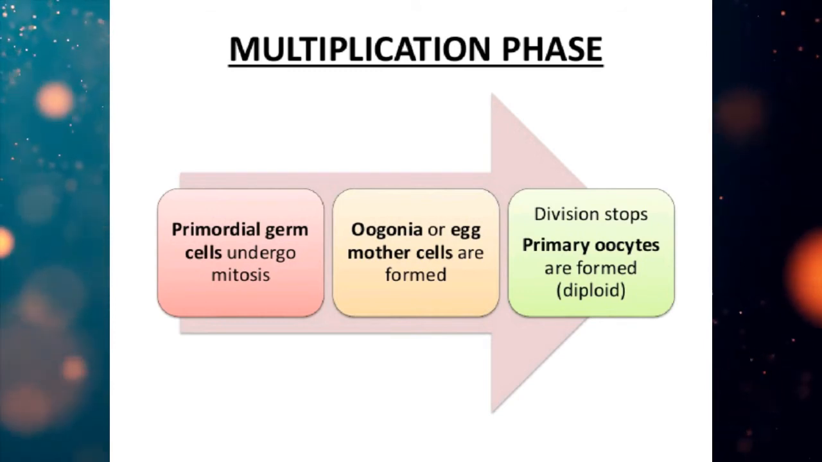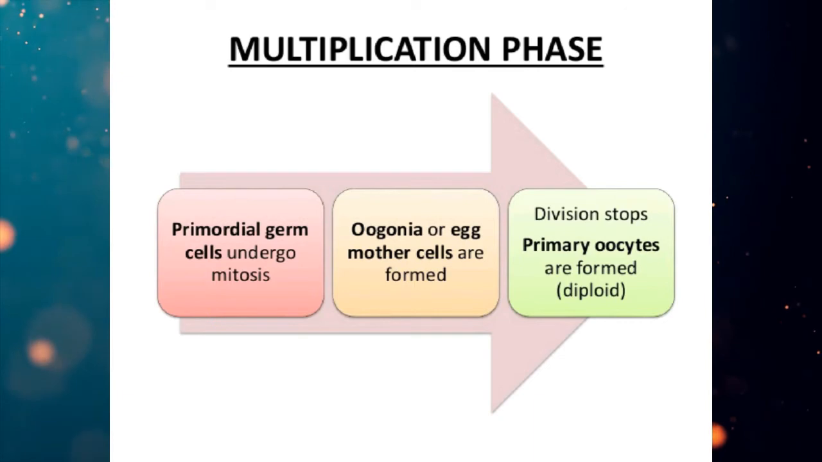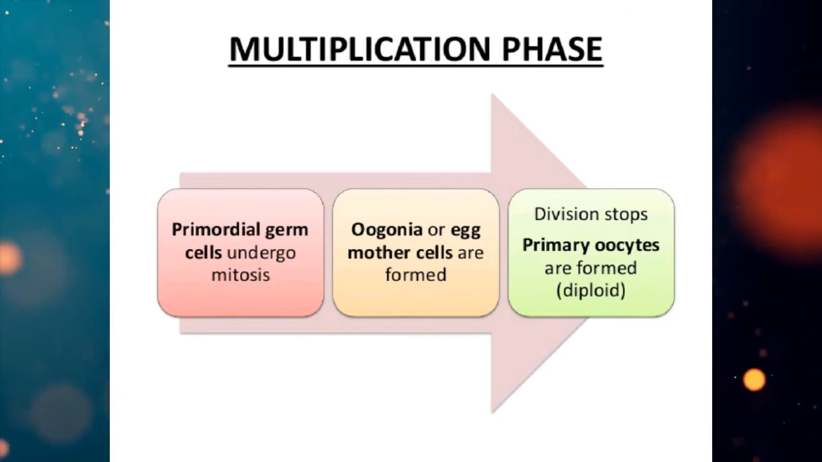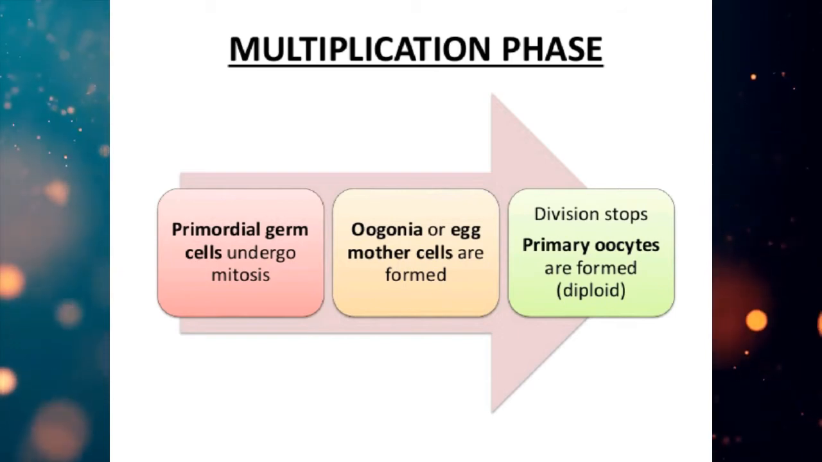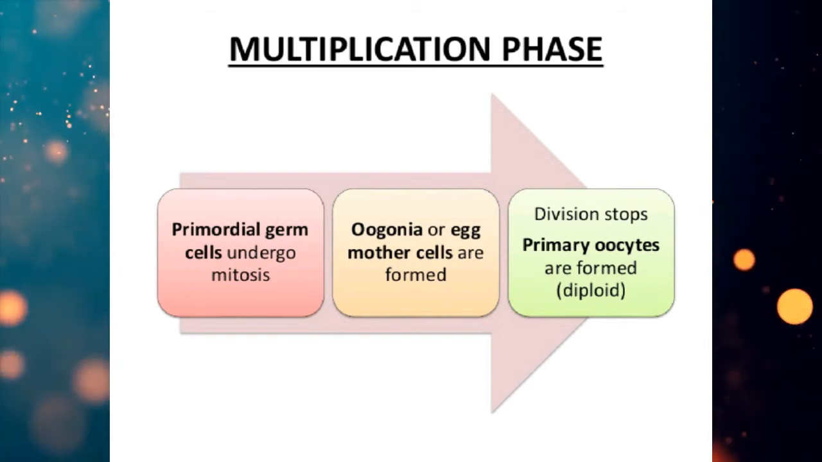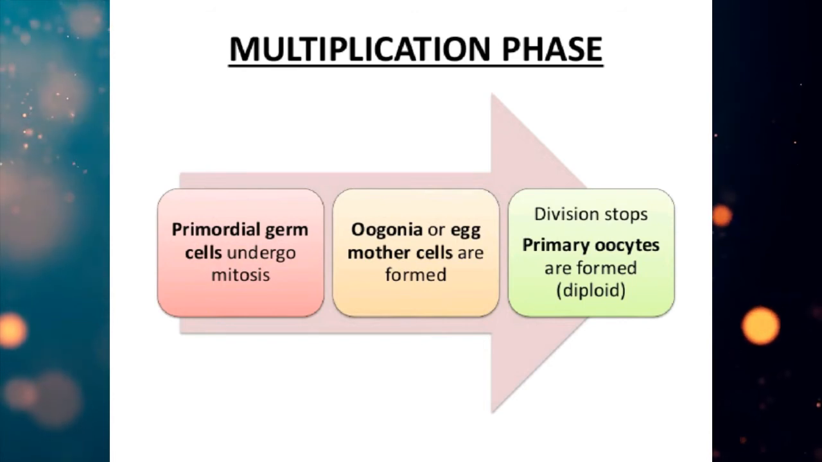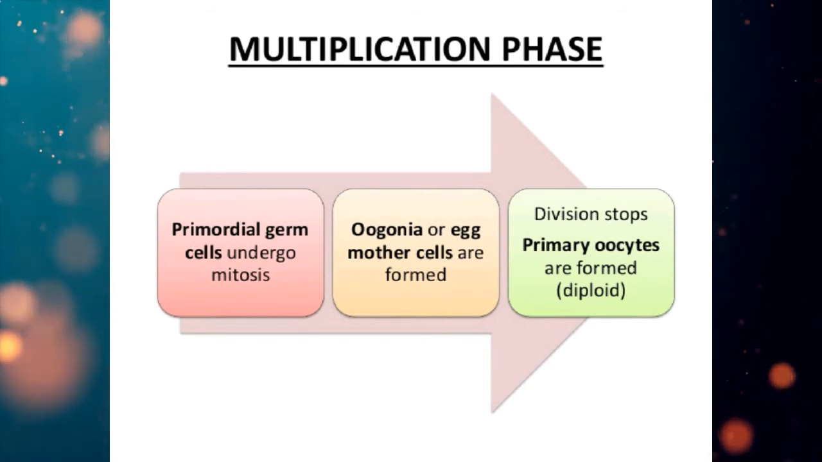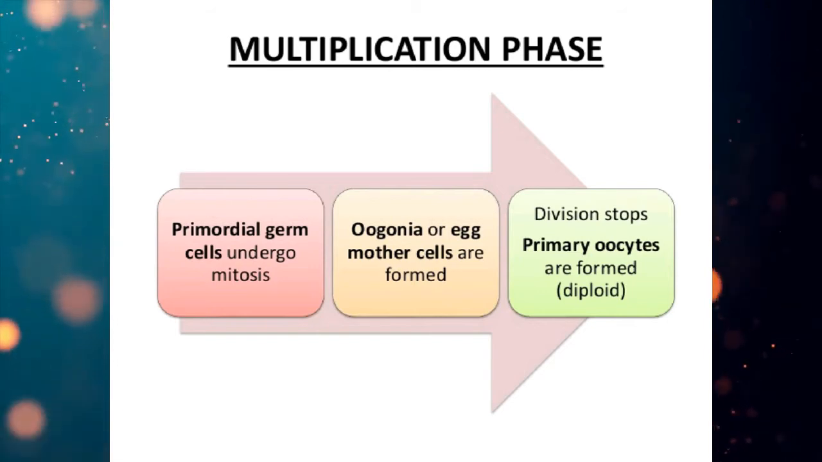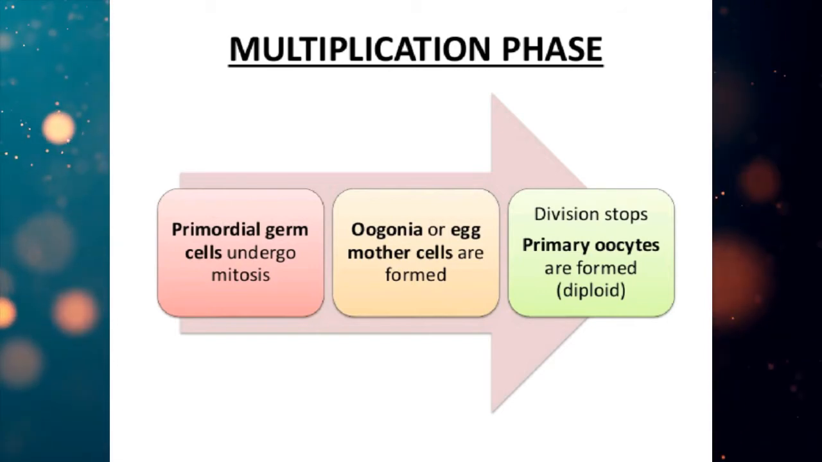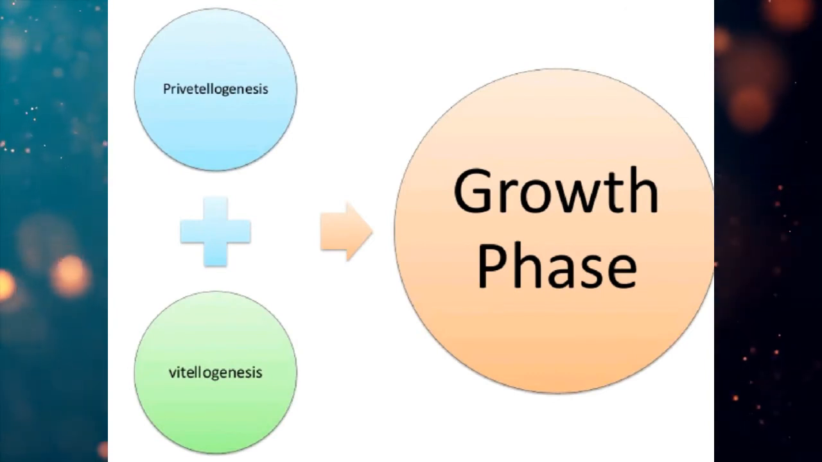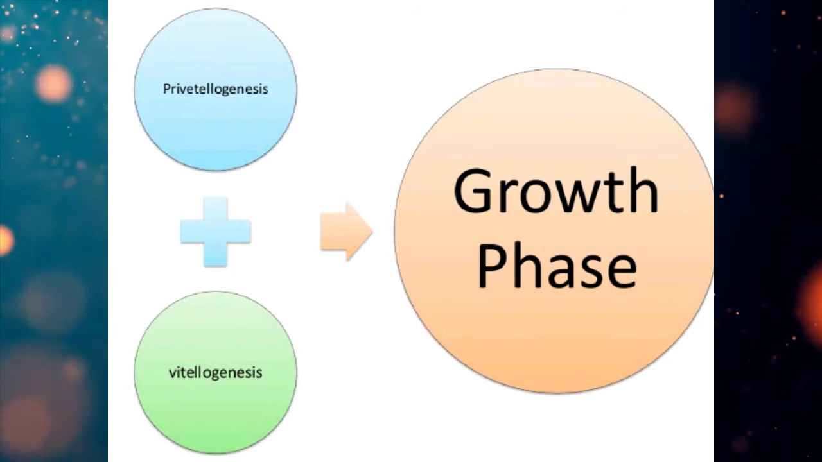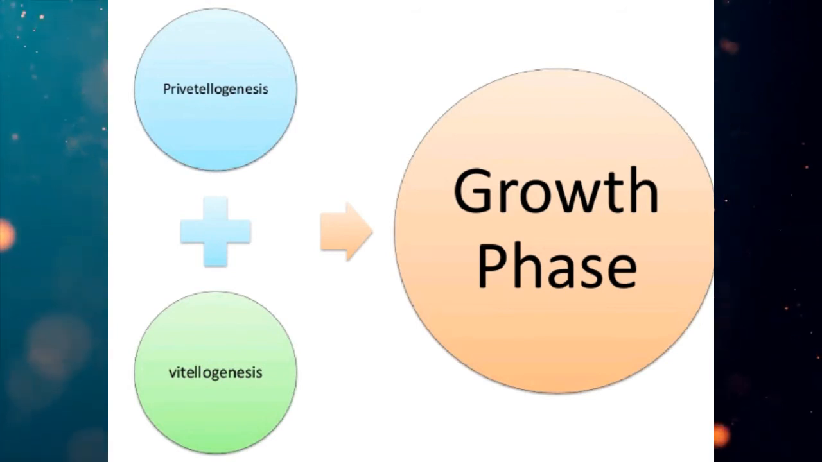Few primary germ cells undergo rapid mitotic divisions to form a group of diploid egg mother cells called oogonia. Each group is initially a cord and is called egg tube, which later forms a rounded mass called the egg nest. The next phase is the growth phase. The growth phase of oogenesis is of very long duration, and it is different in different organisms.